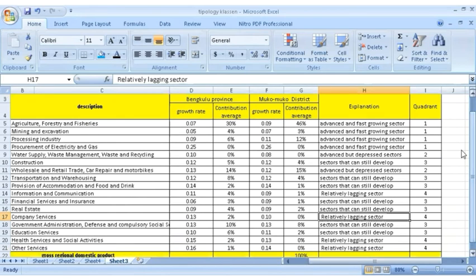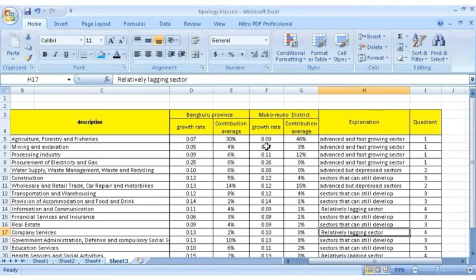For the first one, if the contribution average of Mukomuko district is bigger than the contribution average of Bengkulu province, this is an advanced and fast growing sector or a potential sector that can still develop. Then you can see the growth rate of Mukomuko district is bigger than the growth rate of Bengkulu province, so it can be concluded that this is an advanced and fast growing sector in quadrant 1.